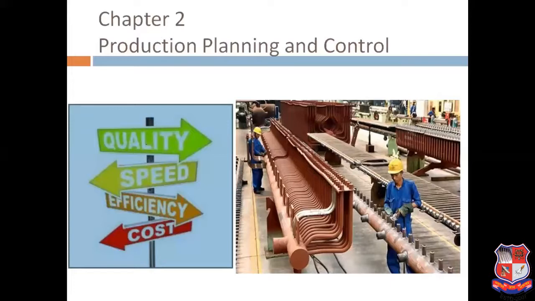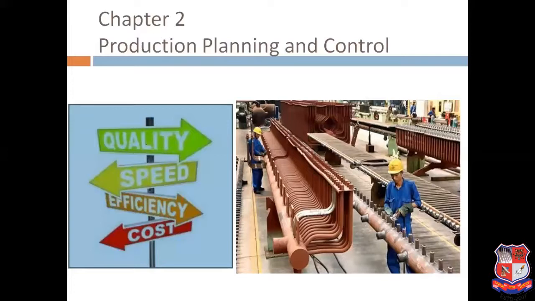I have mentioned quality, speed, efficiency, and cost. These are the 4 main pillars with which PPC is interconnected. Quality: any customer will demand the higher side of quality. Speed means delivering the project in the best, most valuable time. Efficiency means the higher the efficiency, the greater the advantage to us. And the last one is cost: as far as possible, any industry will reduce the cost of manufacturing.